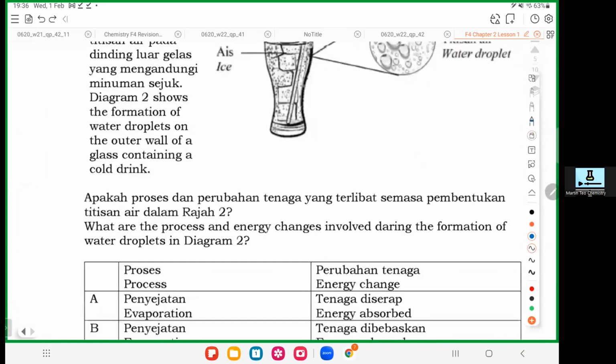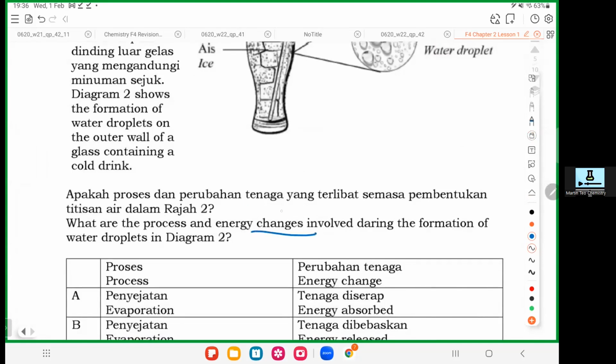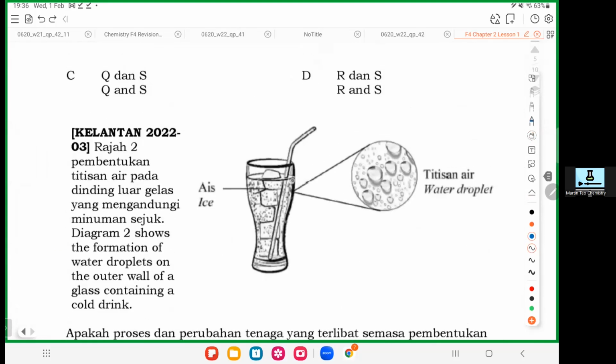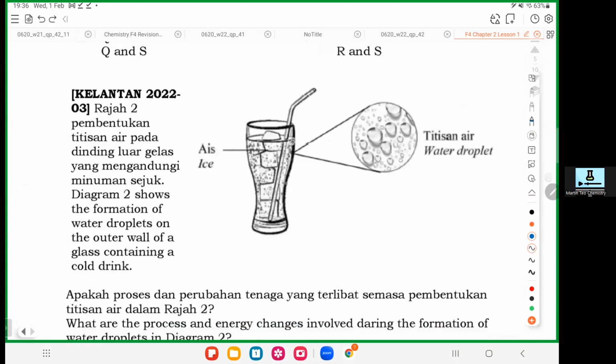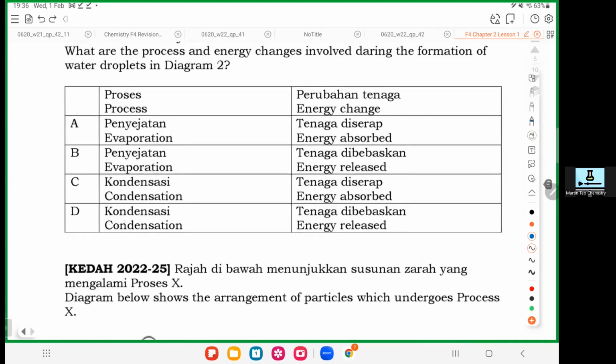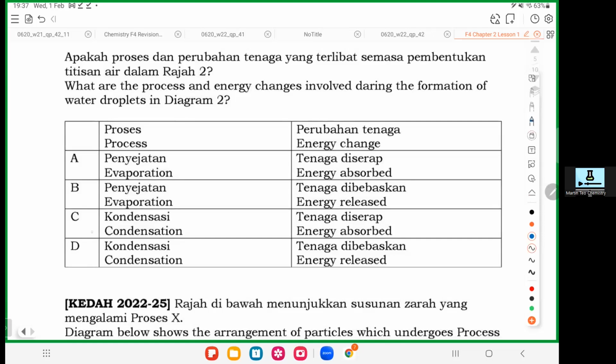So they ask what is the energy change and also what is the process during the formation of water droplets. So why is there a formation of water droplets? Okay, outside here. Because this is air, the surrounding air touching the surface, which is very cold. So when the air cools down, it will undergo condensation to become liquid, and you will see water droplets. So this process is condensation, and then you need to release the heat, all right?